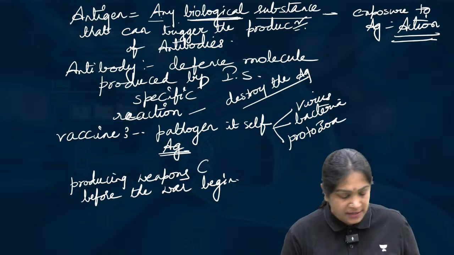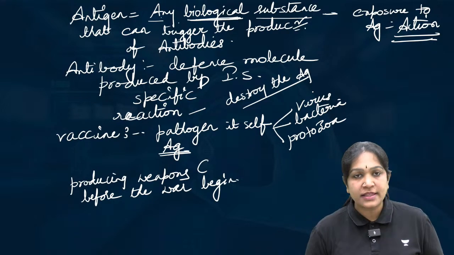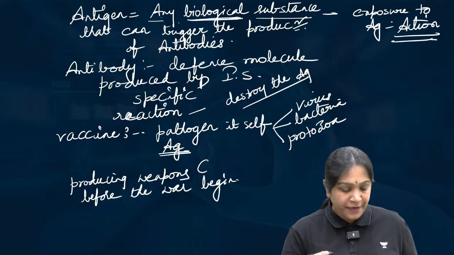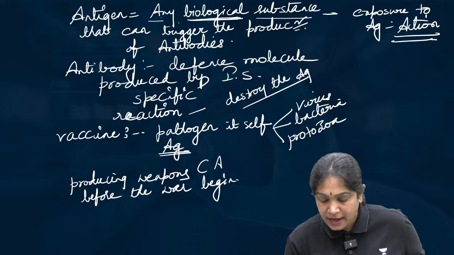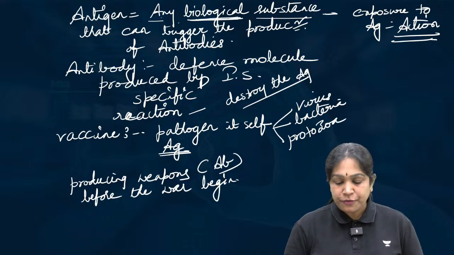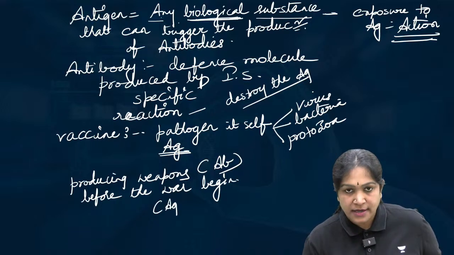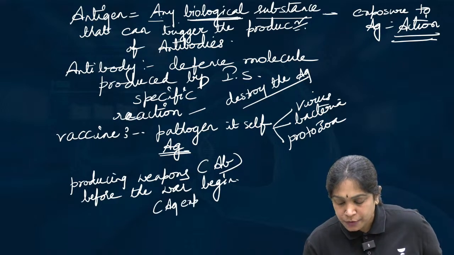Here the weapons are nothing but, yes, tell me, what are the weapons here? Antigen or antibody? What are we manufacturing as weapons? Very good, antibodies. And before the war begins, the war is nothing but the antigen, that is the pathogen exposure.